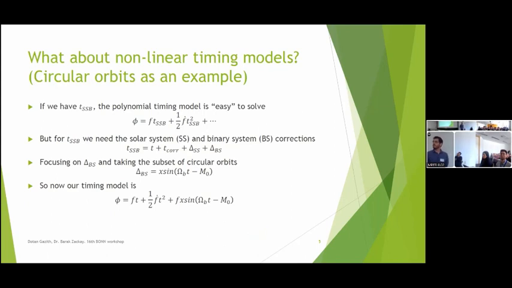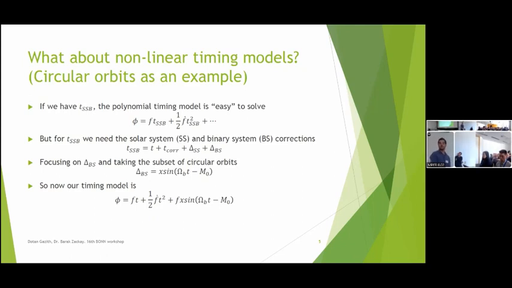So now let's go to the case of nonlinear timing models. We know that if we have the barycenter times, this polynomial model is very good, but at the beginning we don't have those barycenter times. To get a barycenter time, we need to take the times of Fermi, do some solar system correction, and then the correction from the binary system.